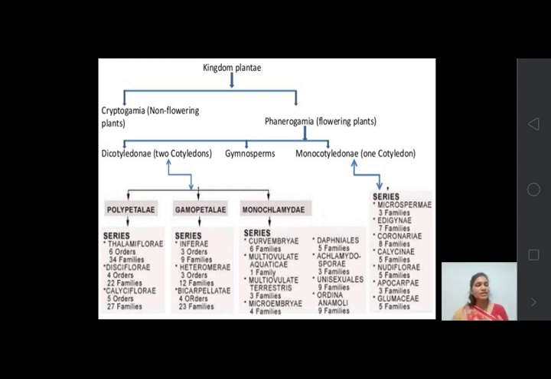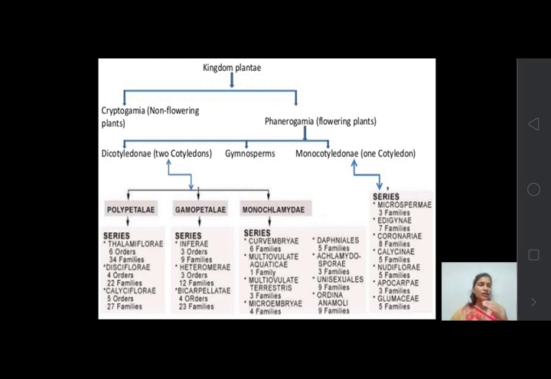So up to series, Bentham and Hooker classification is given in your syllabus. So this polypetalae is again divided into 3 series on the basis of the structure or shape of the thalamus.